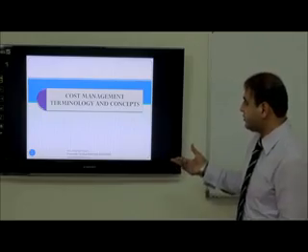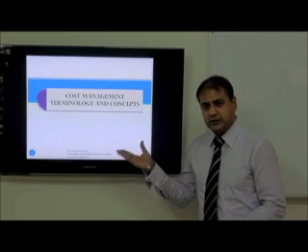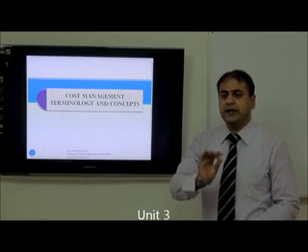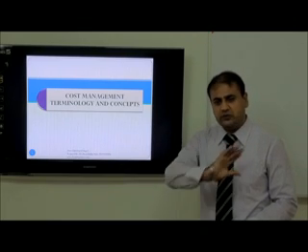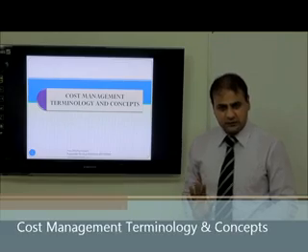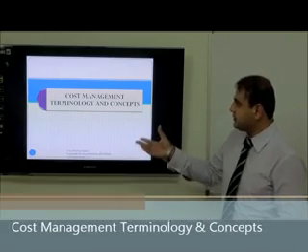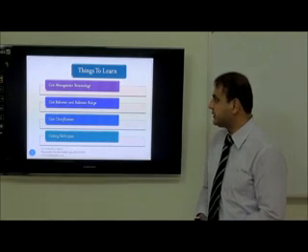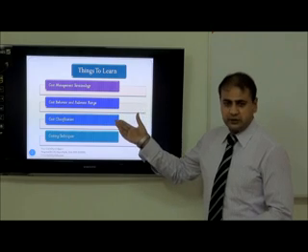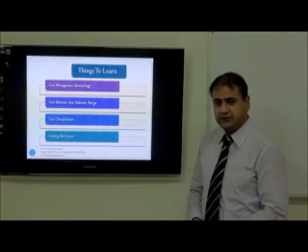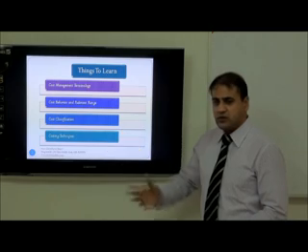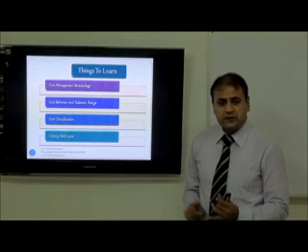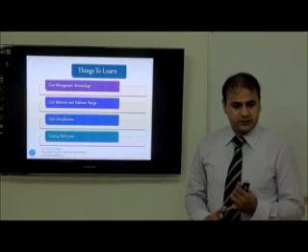We are going to start the cost management terminologies and concepts, assuming that you don't know anything about cost accounting and don't have any educational background. Starting our discussion, we have to discuss these major broad topics: cost management terminology, cost behavior and relevant range, cost classification and cost techniques.